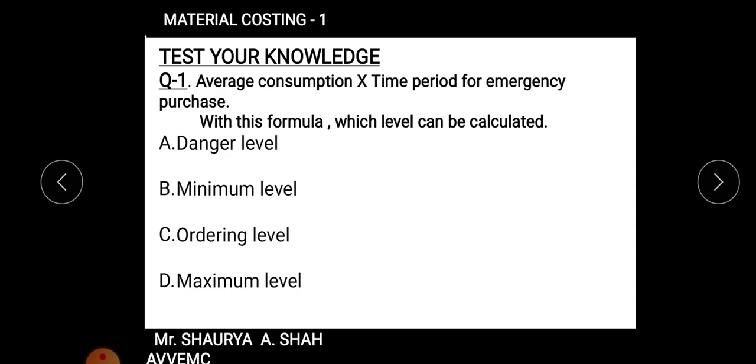Moving on to testing your knowledge of what we studied just now. I hope you all must be very much attentive. Immediately within 2 seconds you can get the answer. Average consumption into time period for emergency purchase. With this formula, which level can be calculated? Whenever such a thing comes, always remember, when emergency comes, when there is any danger, right? So emergency purchase is your danger level. Hope everyone must have got the right answer in their minds.